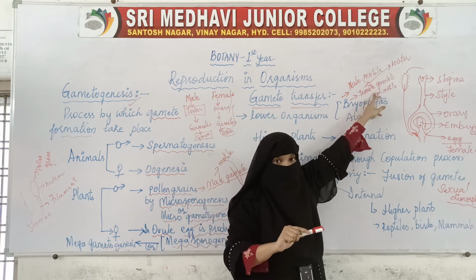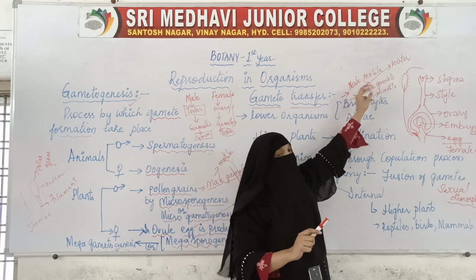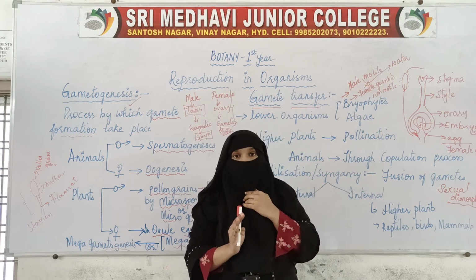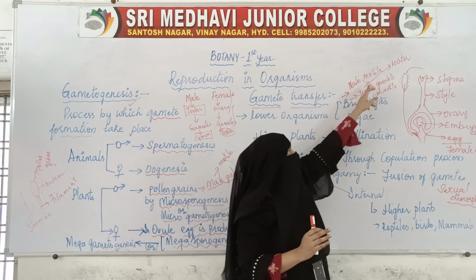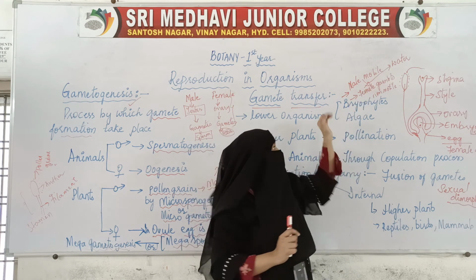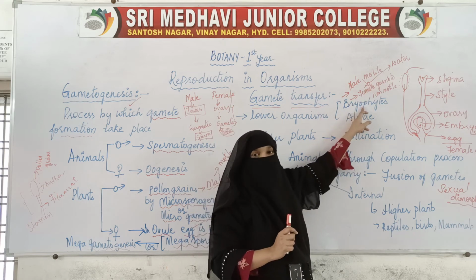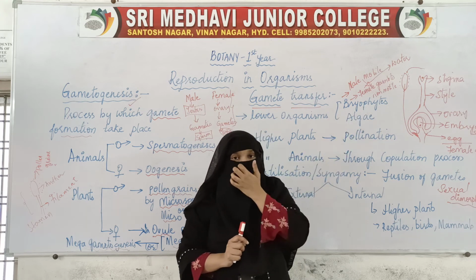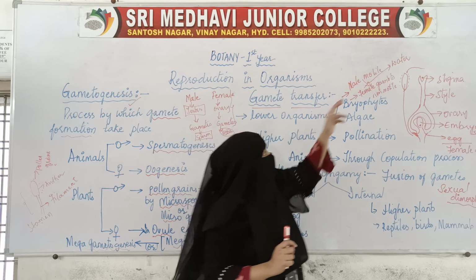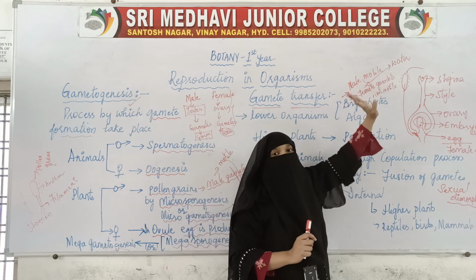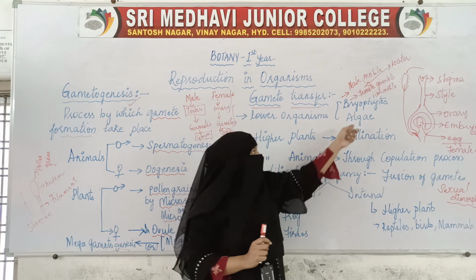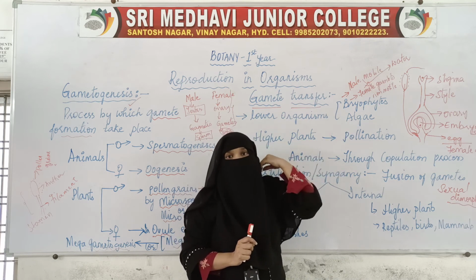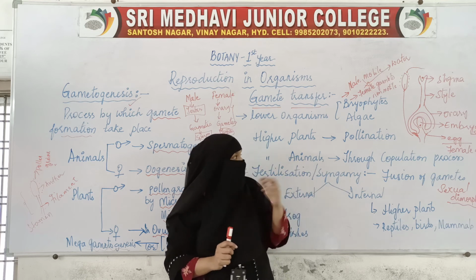So for gamete transfer in bryophytes, what they require is water. Water helps the transfer of male gamete to female gamete. In algae, it is the same case: water is required for gamete transfer.